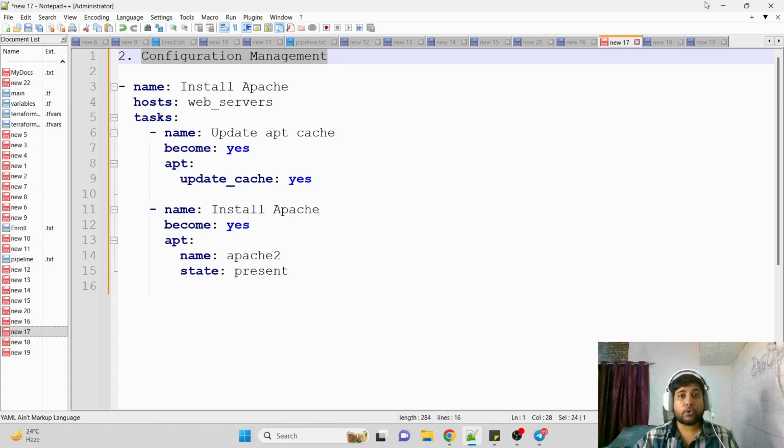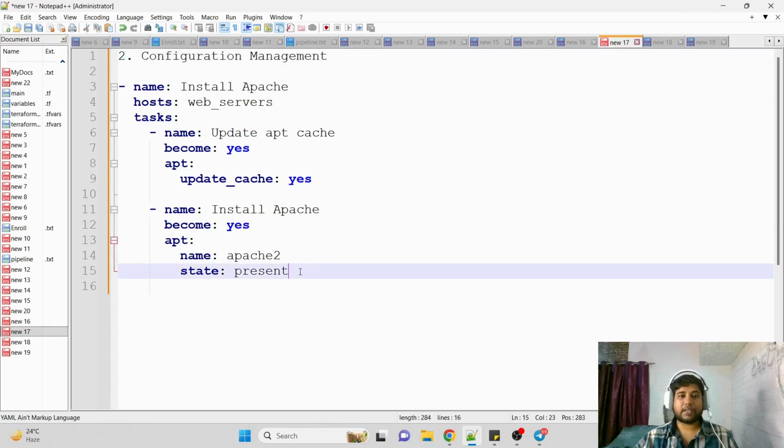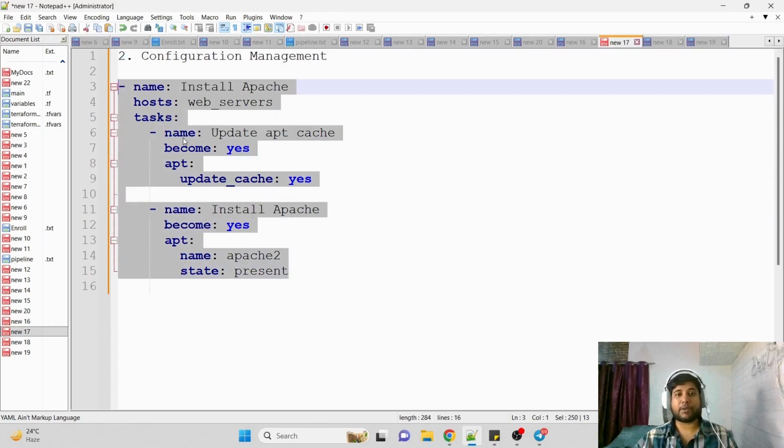Do you know that Ansible is actually written in the Python language? That is why it's very easy to understand how exactly Ansible works. This is an Ansible playbook script, which is written in YAML. But since we are going to use Ansible, you should know that Ansible itself is written in Python. When you use Ansible on your machine, you need to make sure that Python is available there. That's why I'm saying Python is very versatile. It is being used almost everywhere. So the second significance of Python is configuration management: we are using Ansible, and Ansible is written in Python.